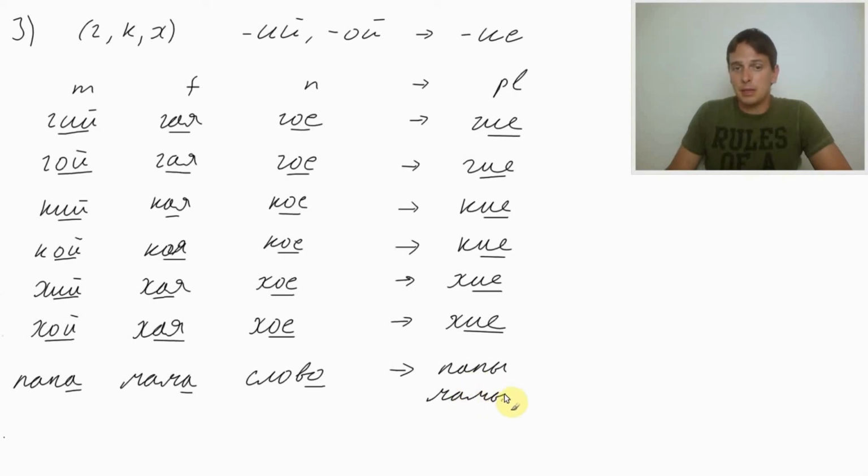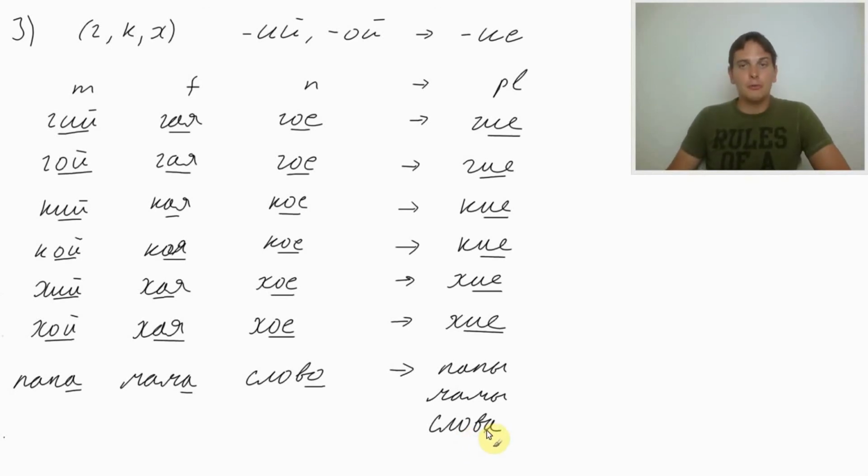Papy, mamy. And slovo, the neutral word ending in o, is replaced with a. Slova. Written slova, pronounced slova, because o is not emphasized here.